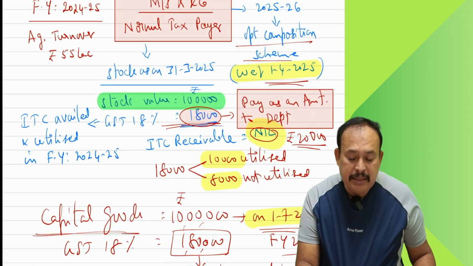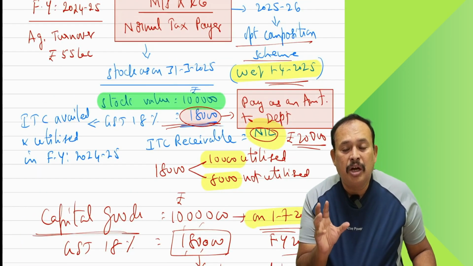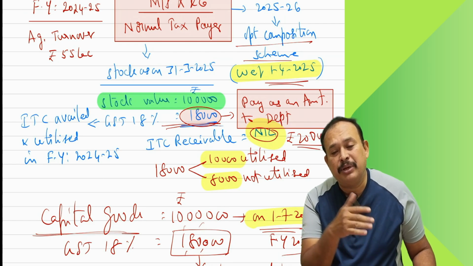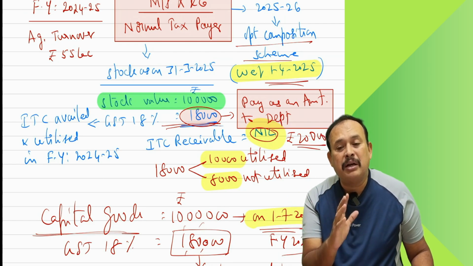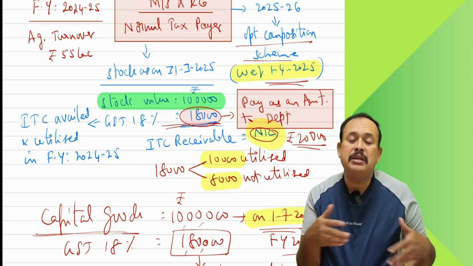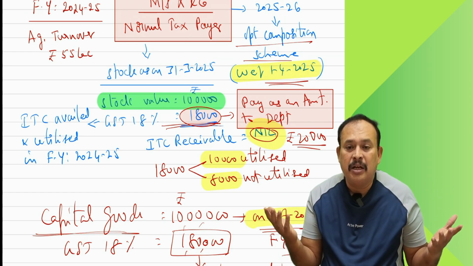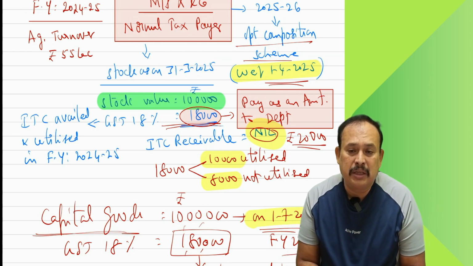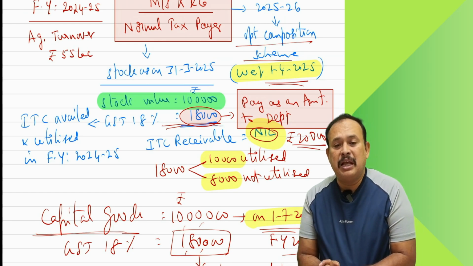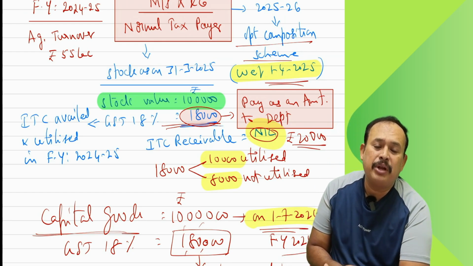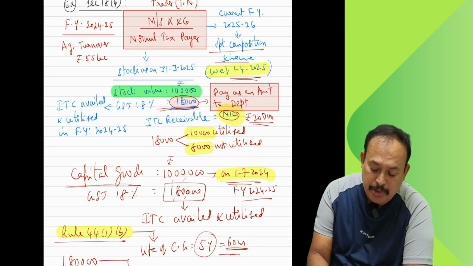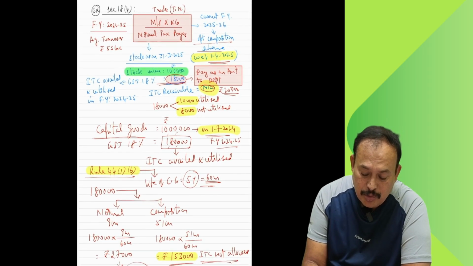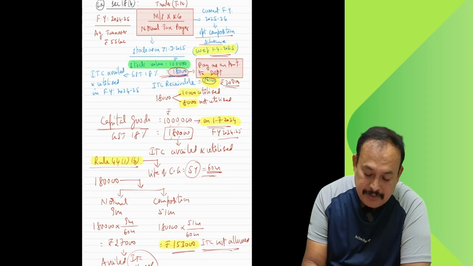For input goods, there is not much difficulty. You only have to see how much input is lying in the organization on which input tax credit is not allowed. If already availed, pay the amount. Partly availed, partly not availed, reverse the balance that you availed and utilized, and pay the amount back. If there is excess credit after reversal of input tax credit on stock, that excess credit will lapse. Lapse means debit to profit and loss account. As simple as this. This is the way in which this particular provision, section 18 subsection 4, runs, my dear friends.